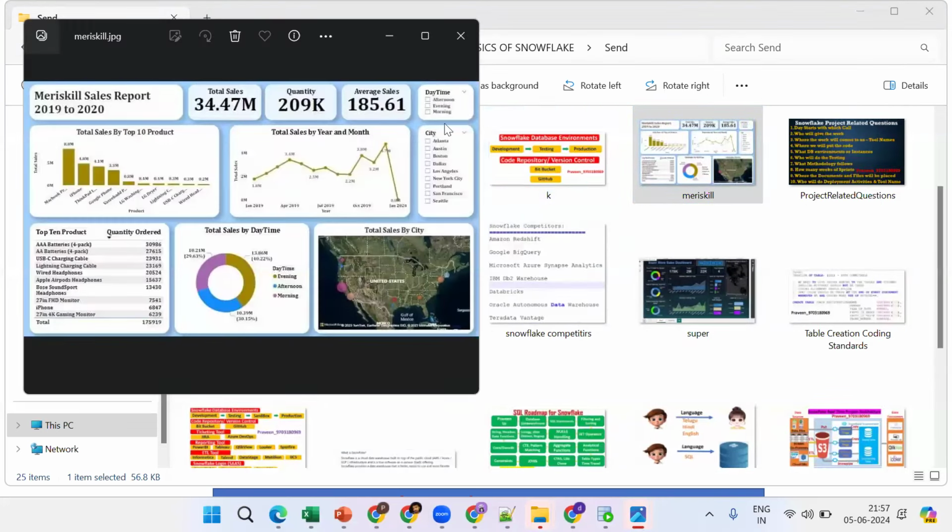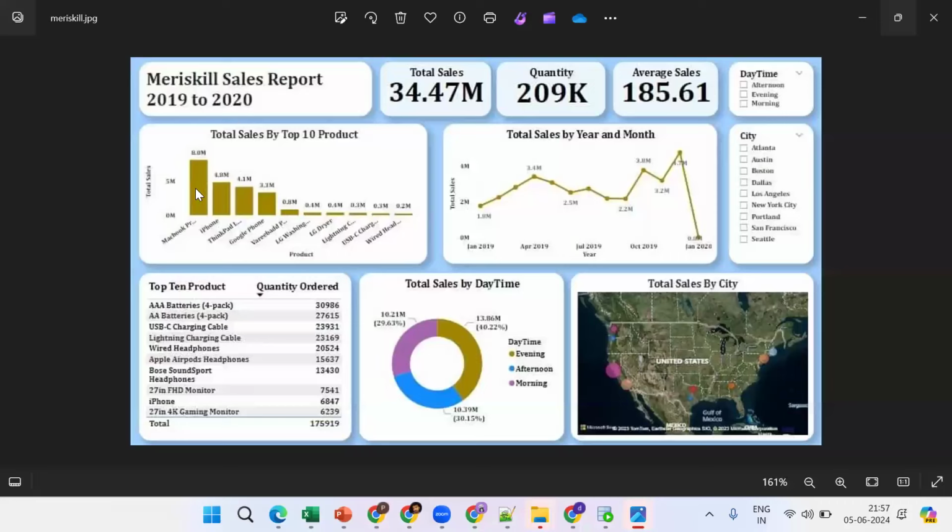Now, we are able to say that from 2019 to 2020 we have this much sales. iPhone and MacBook have the most sales. These are the top 10 products and these are the total sales. How can we do all this? Using which concept? With the help of SQL concepts, that is aggregate functions and analytical functions.